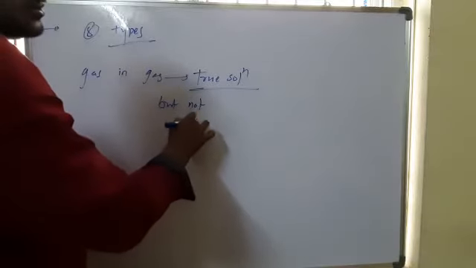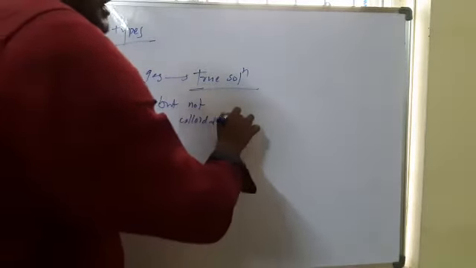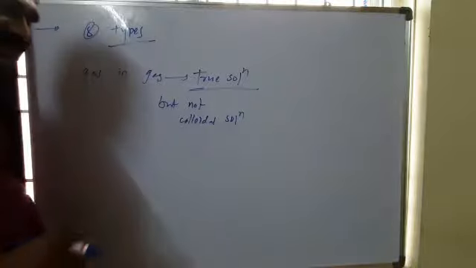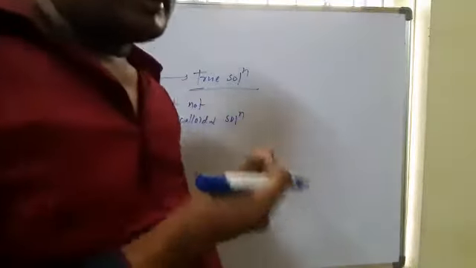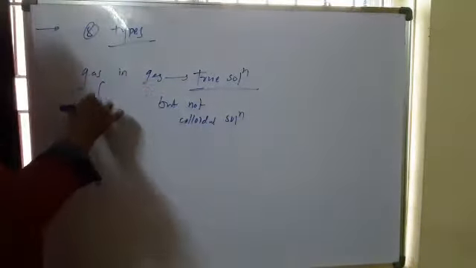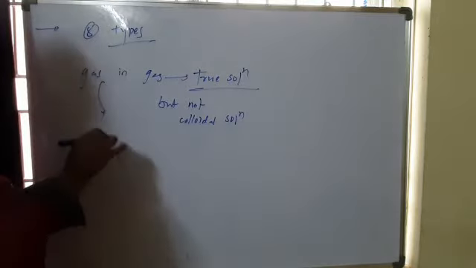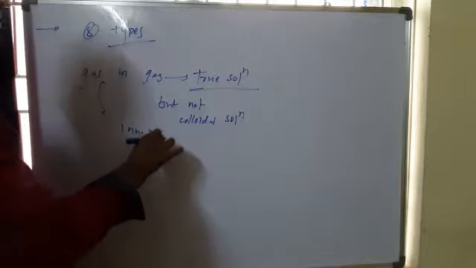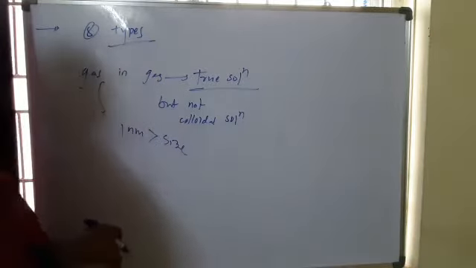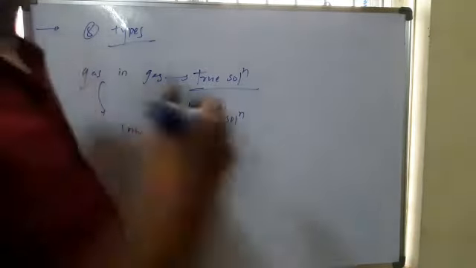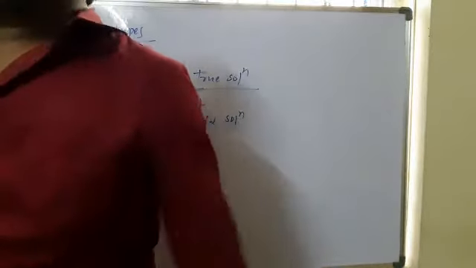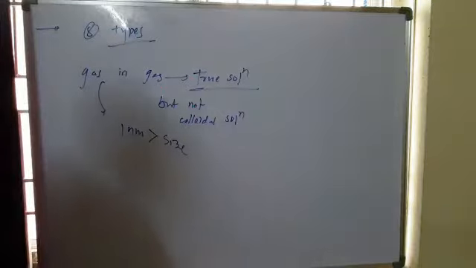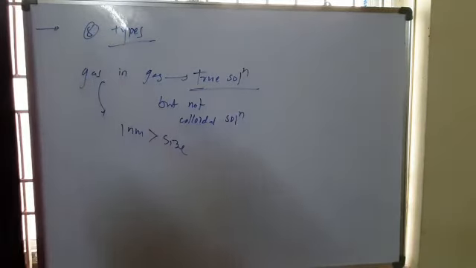Because in gas type the solute particle size is equal to that of true solutions, that means less than 1 nanometer. So if less than 1 nanometer, they form true solutions. For example, in the atmosphere, nitrogen is the larger quantity, 78 percent by volume, and oxygen is only 21 percent.